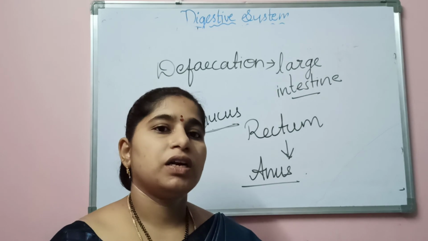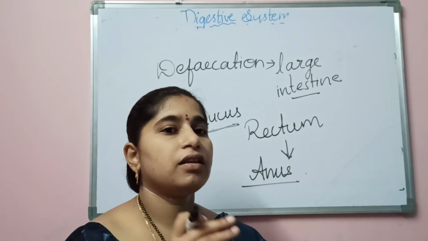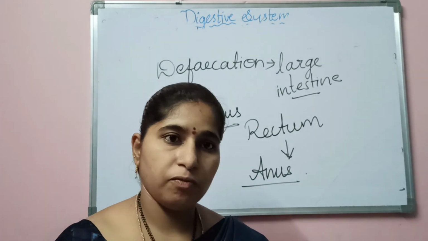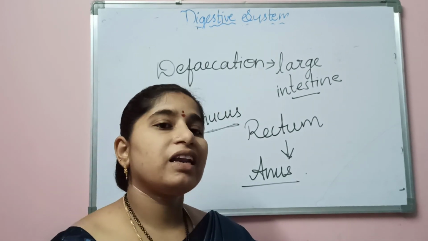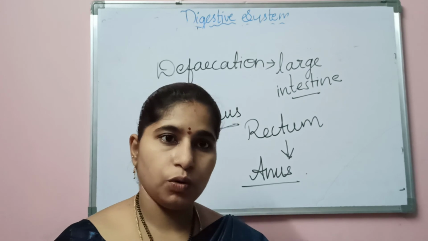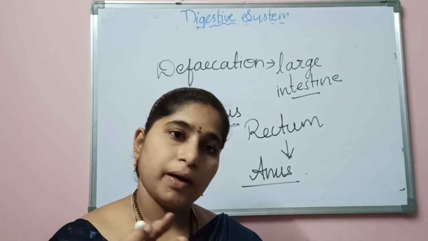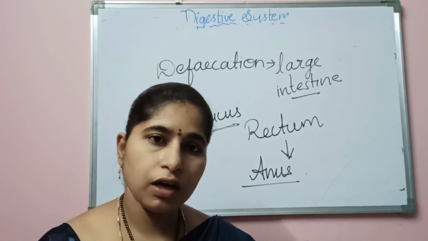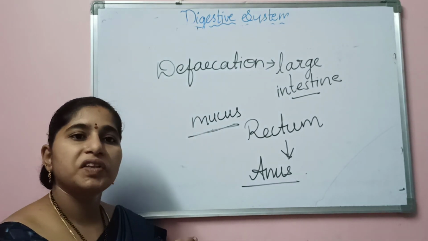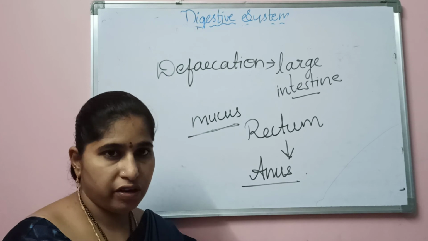From the small intestine, all the nutrients mix with the blood and pass to the tissues, and the tissues utilize these nutrients for energy, repair, and growth. After assimilation of these nutrients, finally the process of defecation occurs.